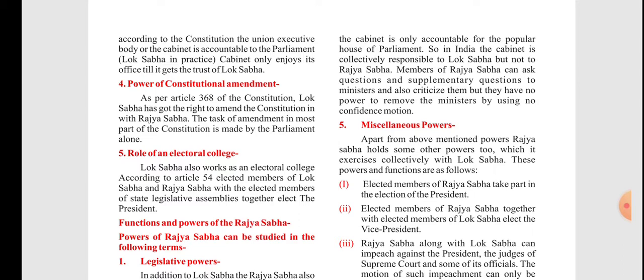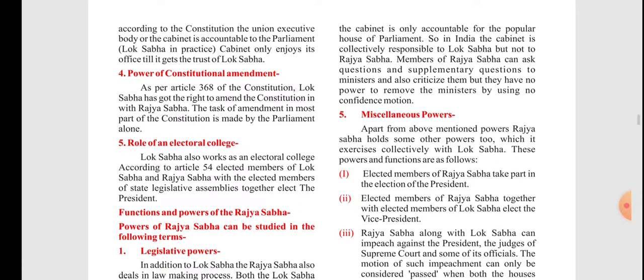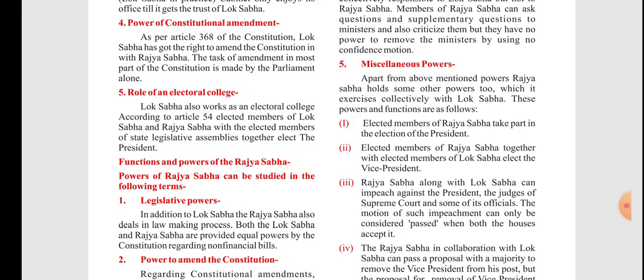Now let us see the miscellaneous powers enjoyed by the Rajya Sabha. The first power of the Rajya Sabha is that the elected members of the Rajya Sabha take part in the election of the President. So this is the major power which is enjoyed by the Rajya Sabha.